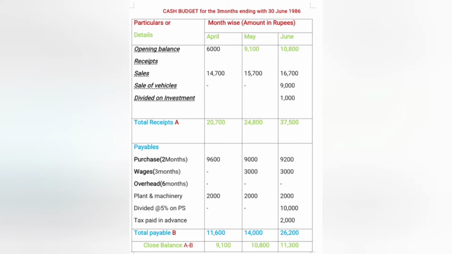Total payables are 9,200 plus 3,000 plus 2,000 plus 10,000 plus 2,000, it is equal to 26,200. Now total receipts minus total payables is equal to 11,300. This is the cash budget for the June month. Now this problem is completed.